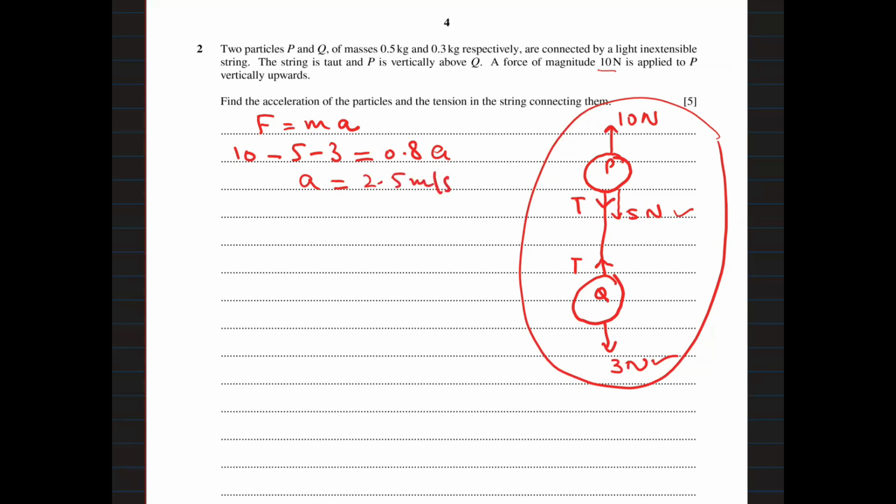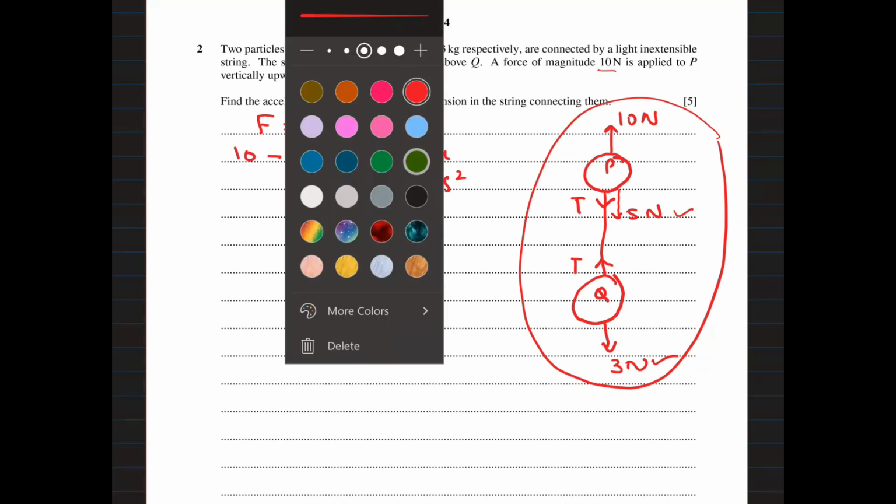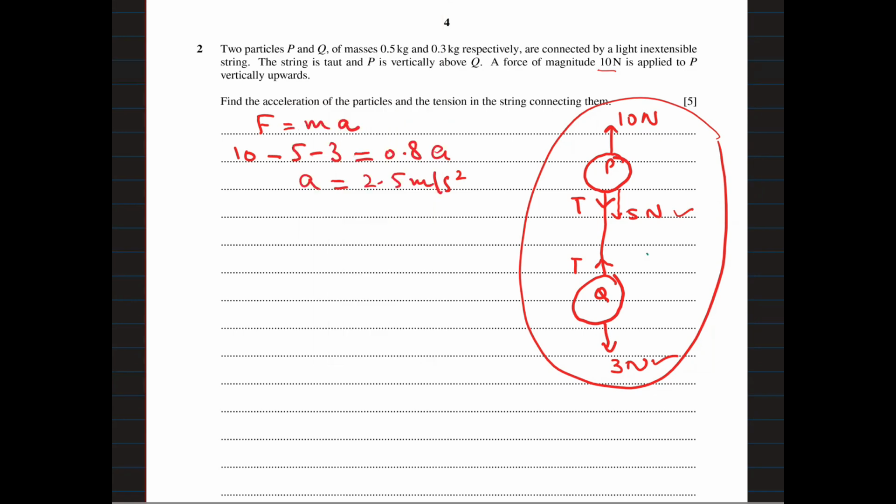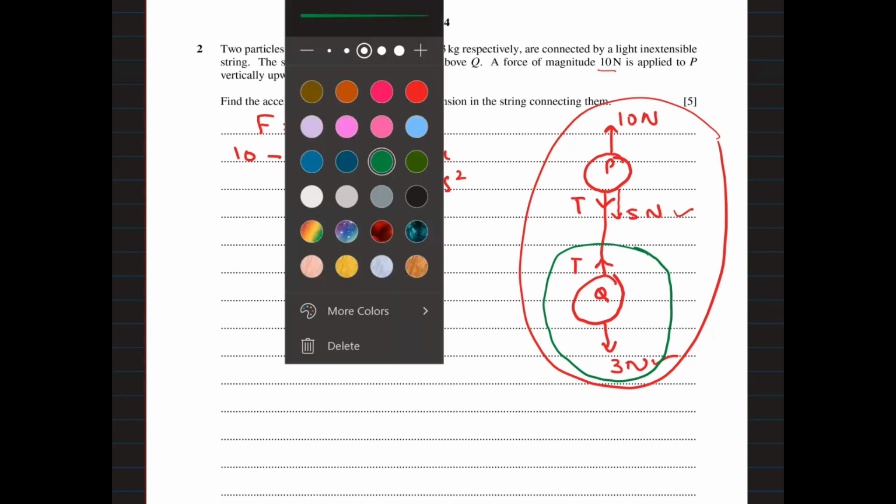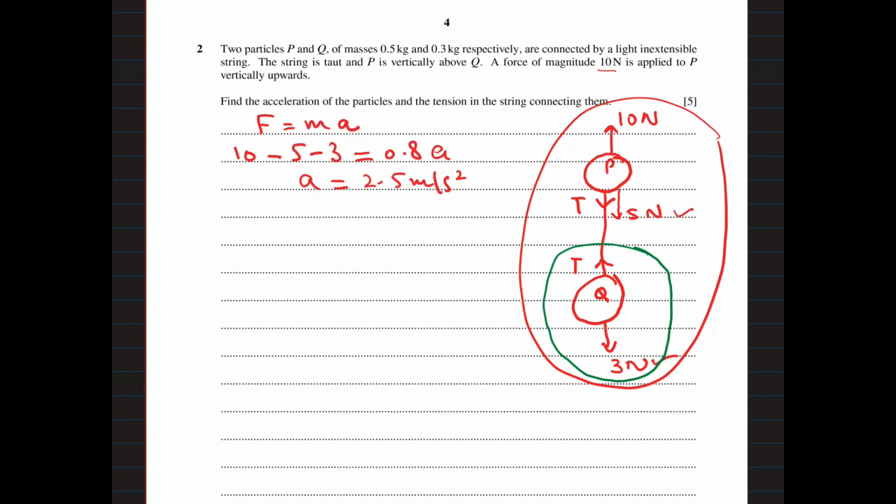Now, we want to find out the tension in the string. Now we will consider object Q only, and we will apply Newton's second law of motion. F is equal to ma.